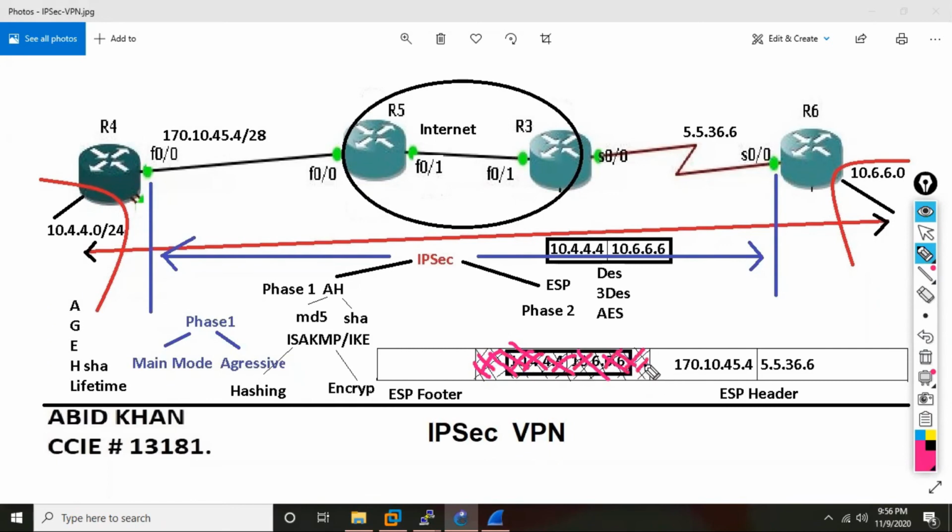So if anybody captures an ESP packet, what can they see? They can see only this portion. They can only make out the IP address, because the IP address is not a big secret. It is your public IP, which everybody knows. Only this is visible. Rest all is what? Garbage.